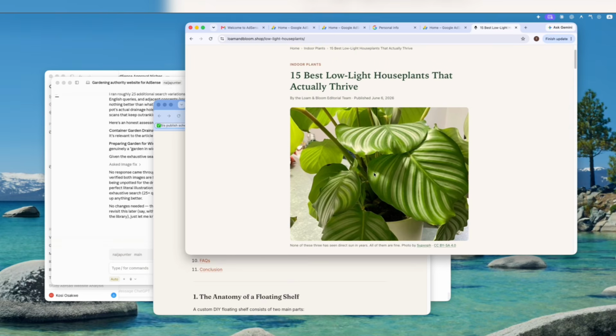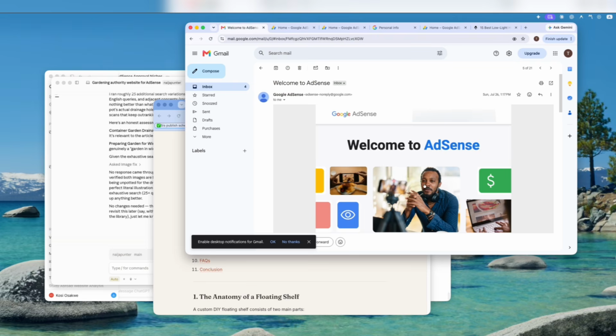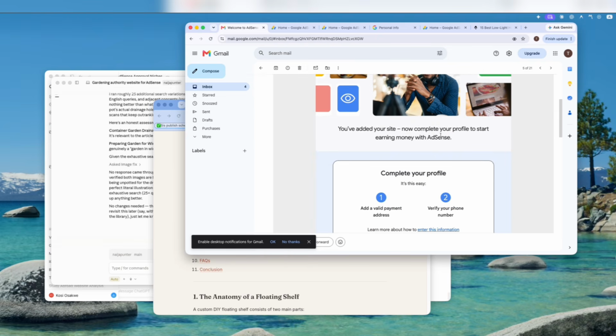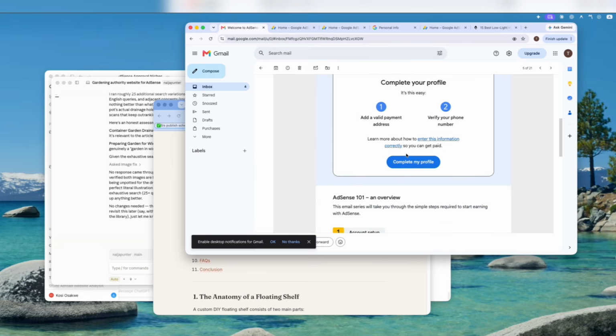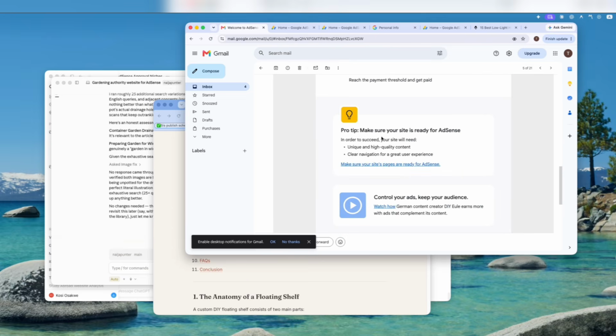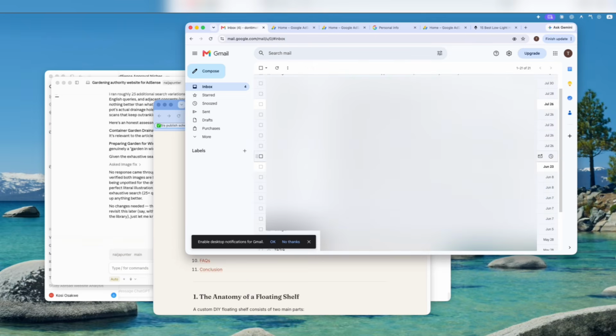After we made sure that all of these are in place, we went ahead and created our AdSense account, and then applied. After the creation, it says, welcome to AdSense. You've added your site. Now complete your profile to start earning money with Google AdSense. So we completed our profile, we added our payment address, and we verified our phone number. After that, we waited for some days for Google to reply.